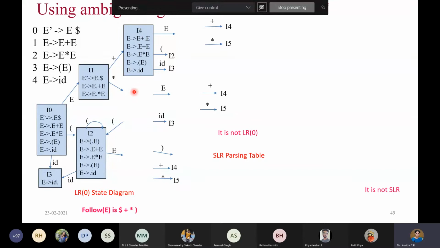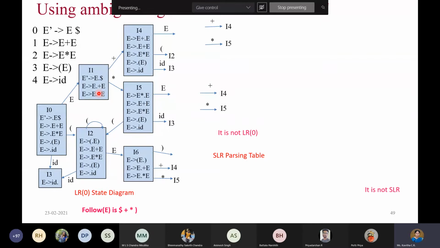Coming to the other option, when you read star, what happens? Same way here also, after reading the star, dot is moved and we get dot E. Therefore, we find the closure and we get all these LR(0) items in this state also. Okay, so that is done. In I1, we have finished all the three possibilities: reading dollar is not required, and reading plus and reading star, we have finished.